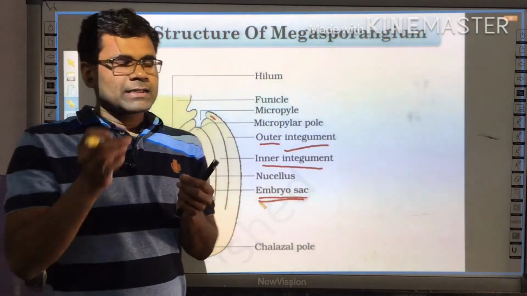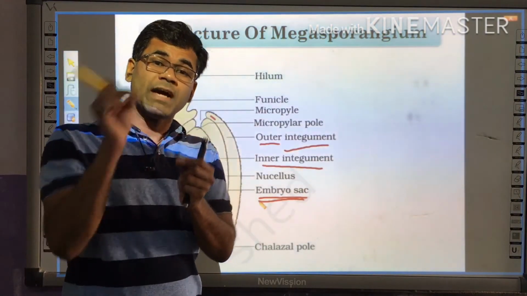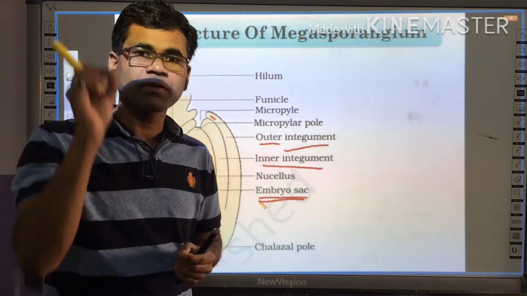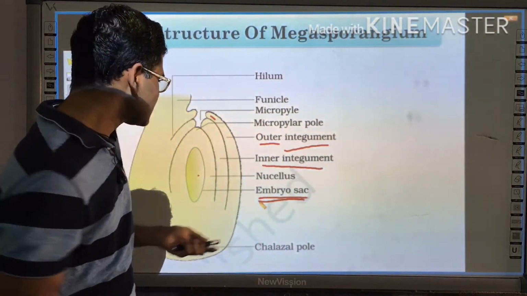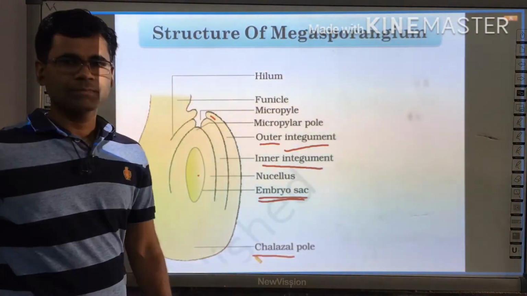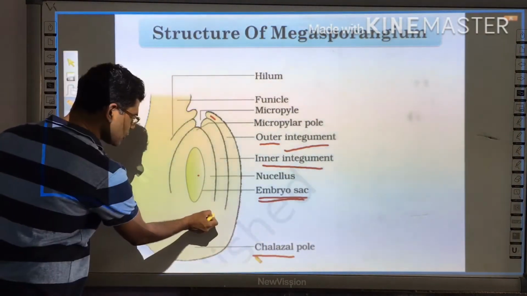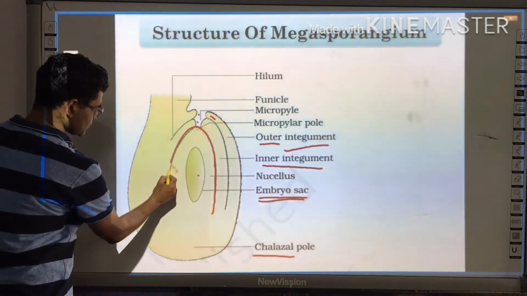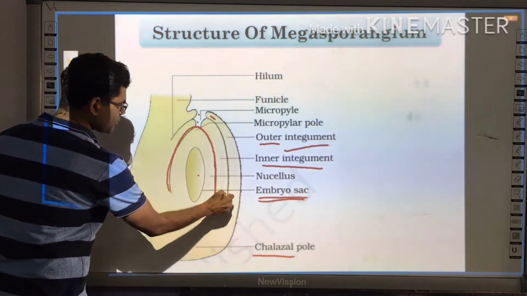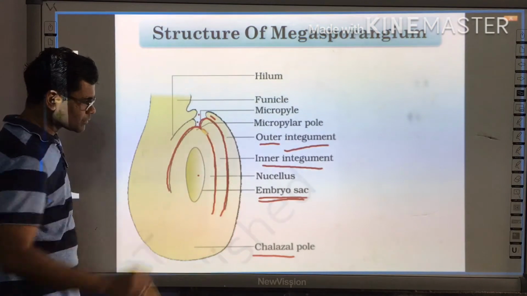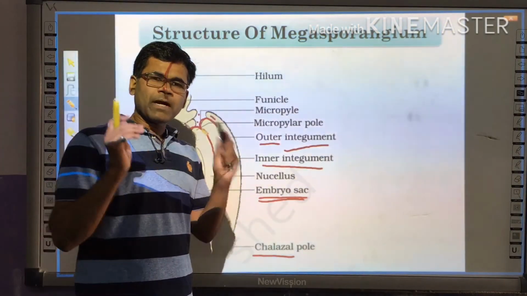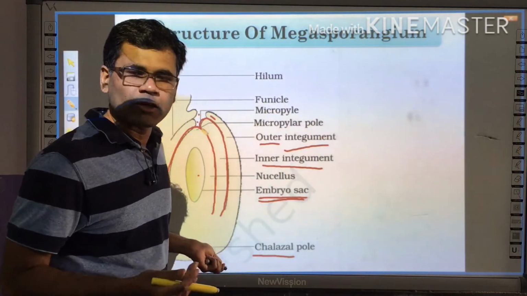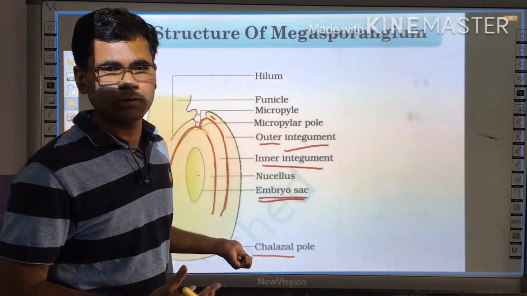One more thing, the part of ovary from where the integument originates is called the chalaza. From chalaza only the integument originates, and it goes up to the opposite part. So here also this integument originates from chalaza. The part of ovary from where the integument originates is called the chalaza, and that end or that pole is called the chalazal pole.